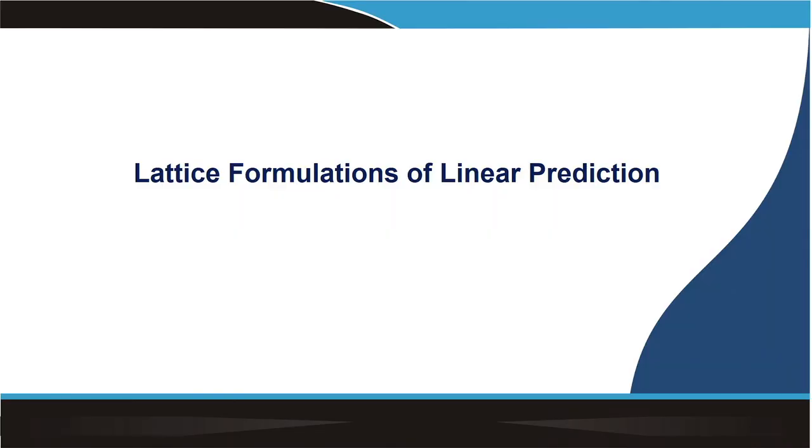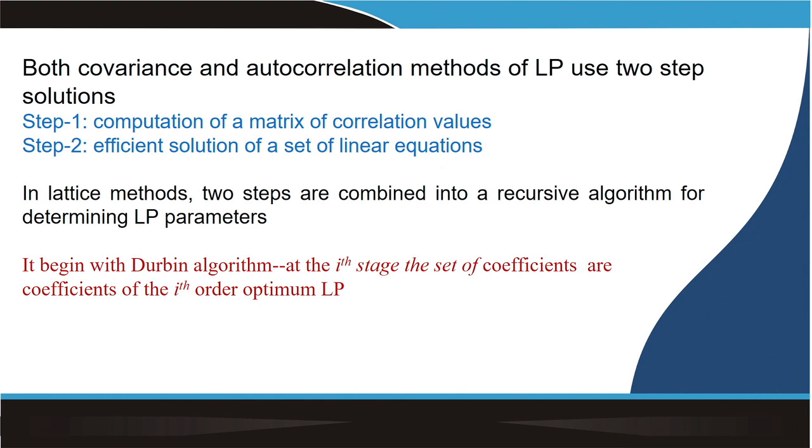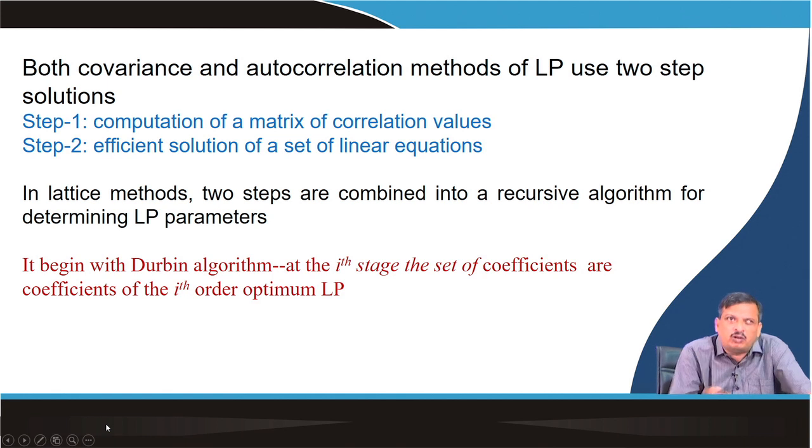So, now we go for that lattice formulation of linear prediction. As I was discussing, the computation of the matrix of correlation values, or autocorrelation (covariance or correlation does not matter), requires complexity, and an efficient solution of the set of linear equations requires iterative methods.